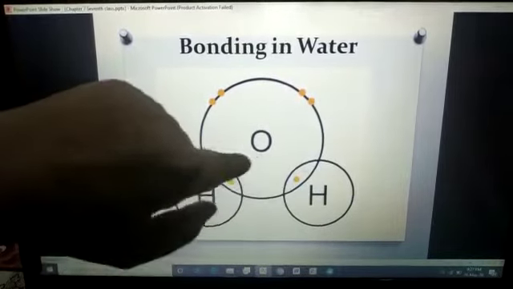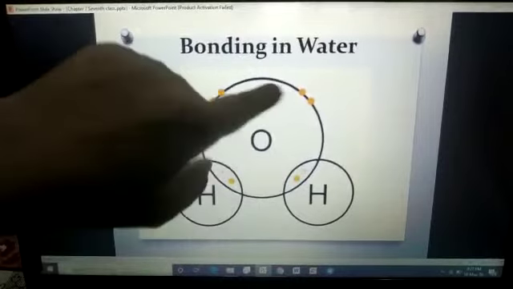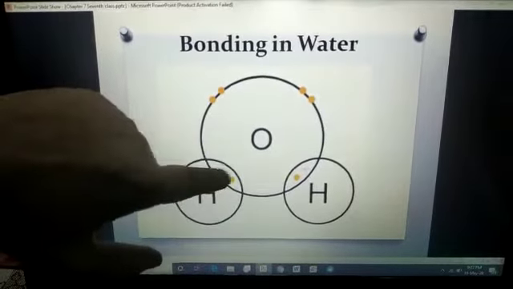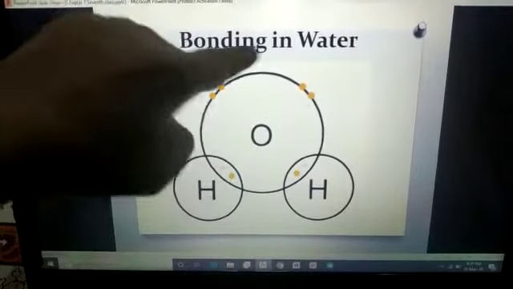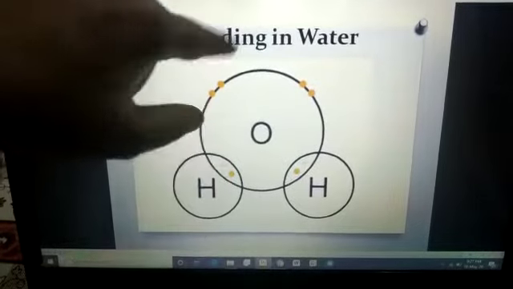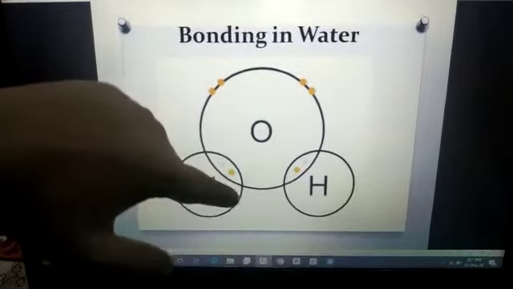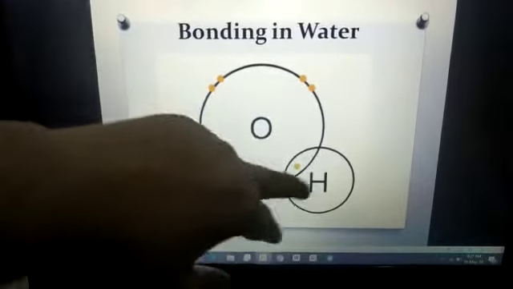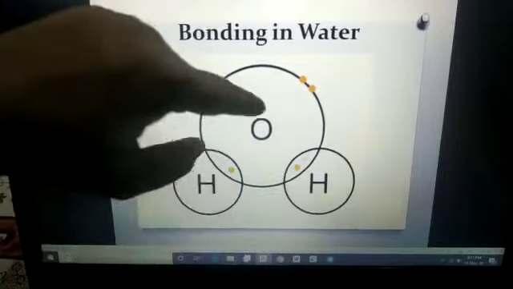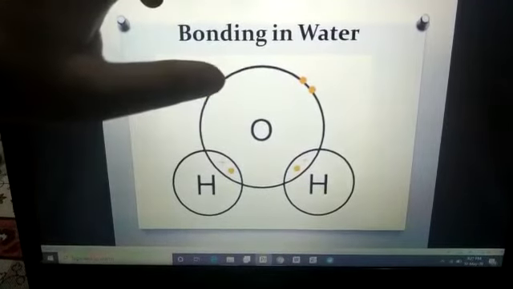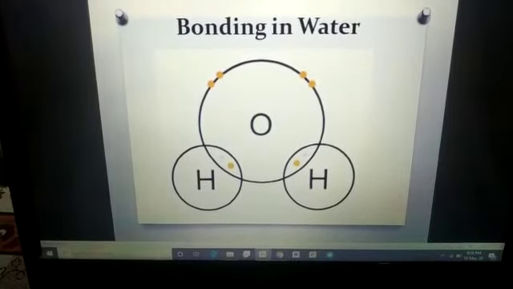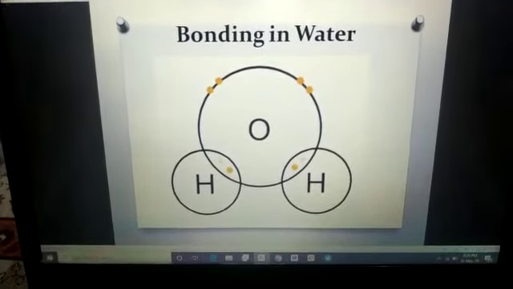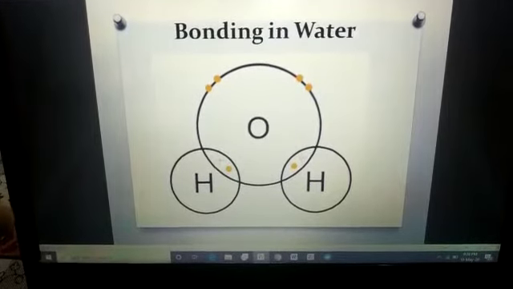Okay? Now this oxygen, how is it stable? It is stable by sharing these 2 electrons of each hydrogen atom. Okay students? In this way, oxygen also becomes stable, and this is the bonding of 2 hydrogen atoms and 1 oxygen atom, which is making the formula of water, H2O. H2O means 2 stands for hydrogen. Okay? H2O. And oxygen is mono, single. Okay, students, clear?